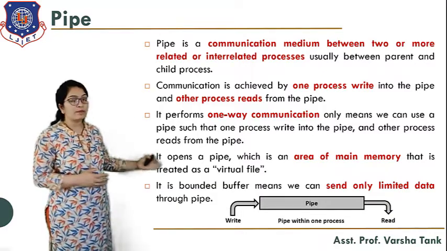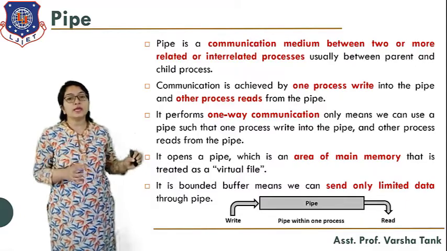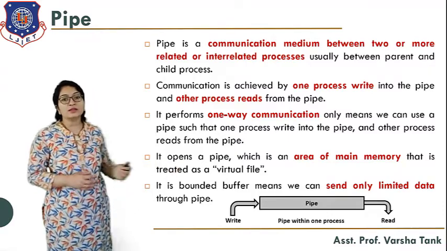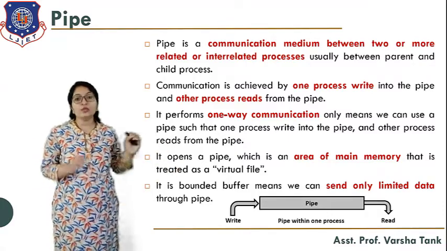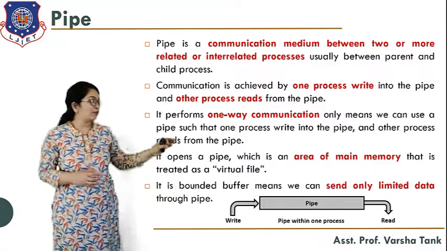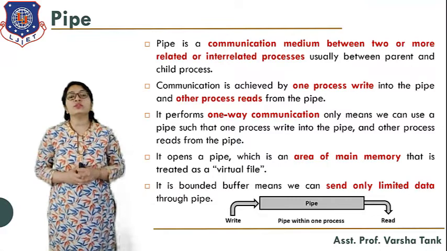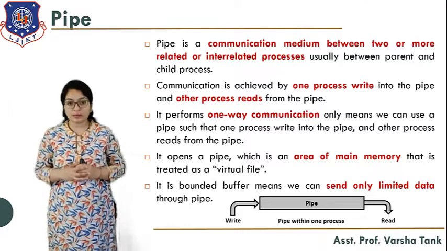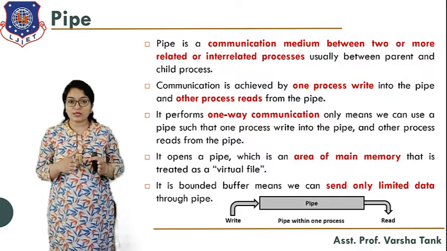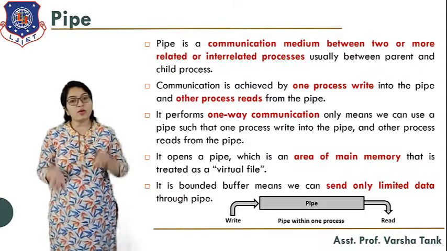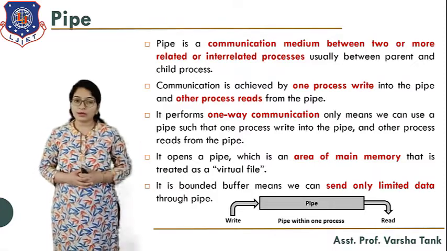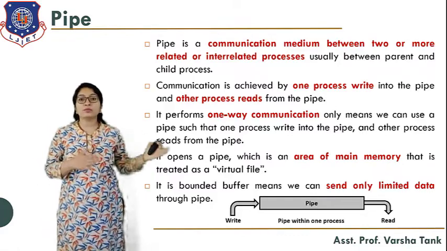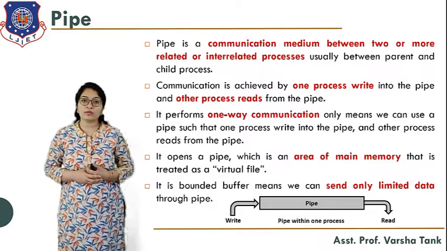Here you can see one pipe that is drawn over here. In this pipe, two endpoints are given to you. One is write and another is read. From the write end, you are able to write the information in the pipe, and from the read end, you are able to get the information from the pipe. Pipe is a shared space where a process can write something, and from where another process can receive that particular data. Communication is achieved by one process writing into the pipe and another process reading from the pipe.